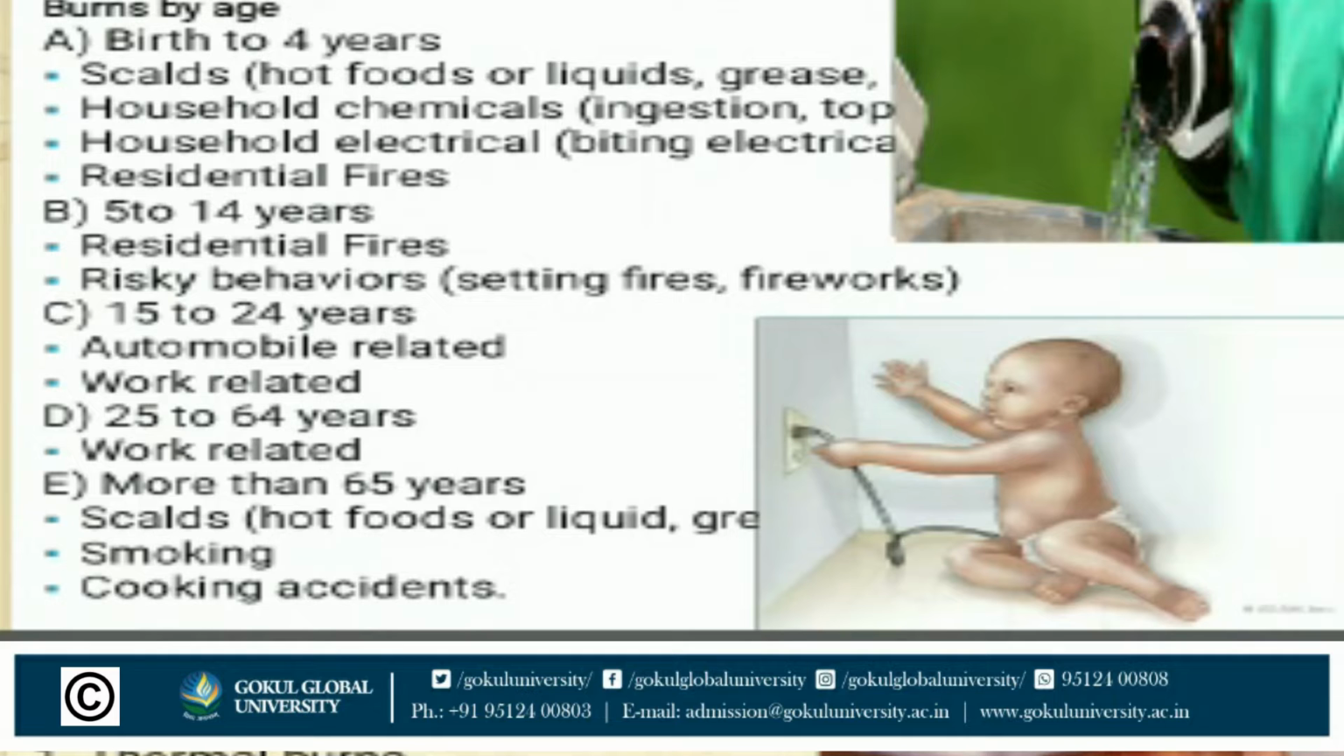Then household chemicals, like ingestion and topical chemicals. Then household electricals, like biting electricals, and residential fire. These are all the causes of burns under the fourth year. The next one, 5 to 14 years: residential fires, risky behaviors like playing with fires and fireworks. Then C, 15 to 24 years: automobile related and work related.